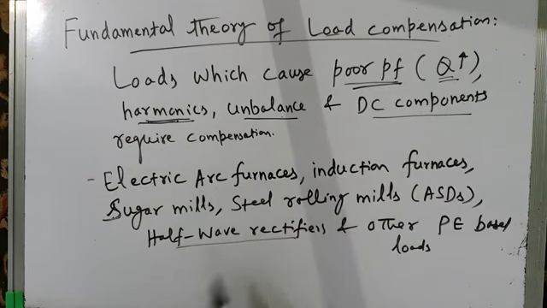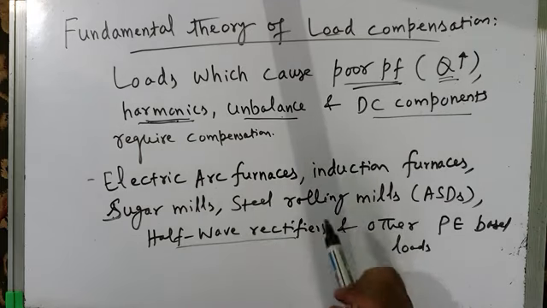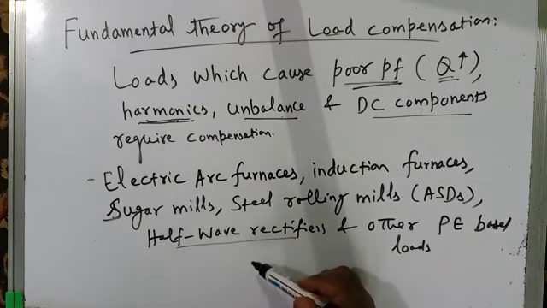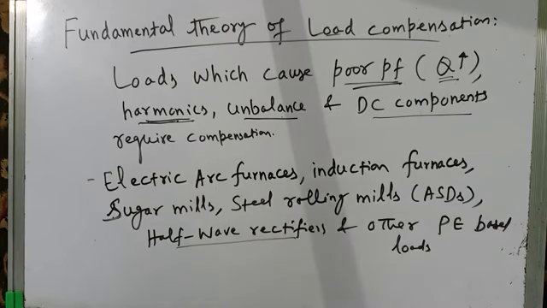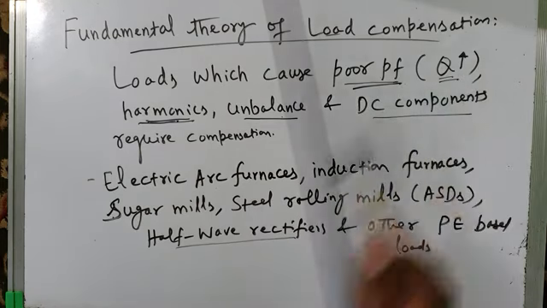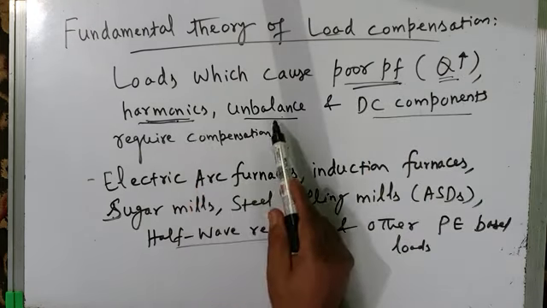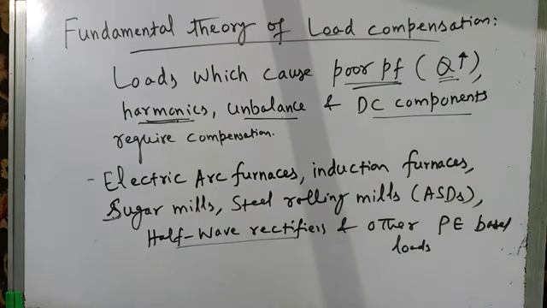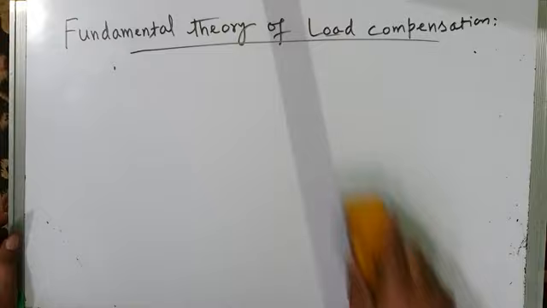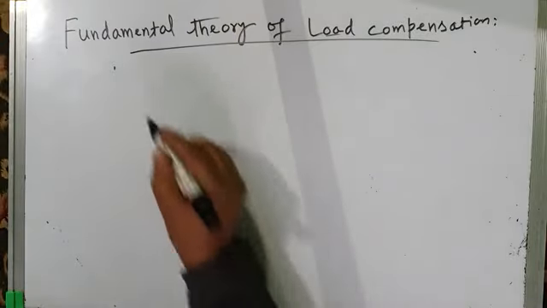Half-wave rectifiers result in the flow of DC currents in the transformers and in the lines, and they cause DC current offsets and DC voltage offsets. And there are other power electronics based loads which are responsible for poor power factor, increased reactive power, harmonics, unbalance, and DC components. So in general, all these types of loads are broadly classified into three categories.